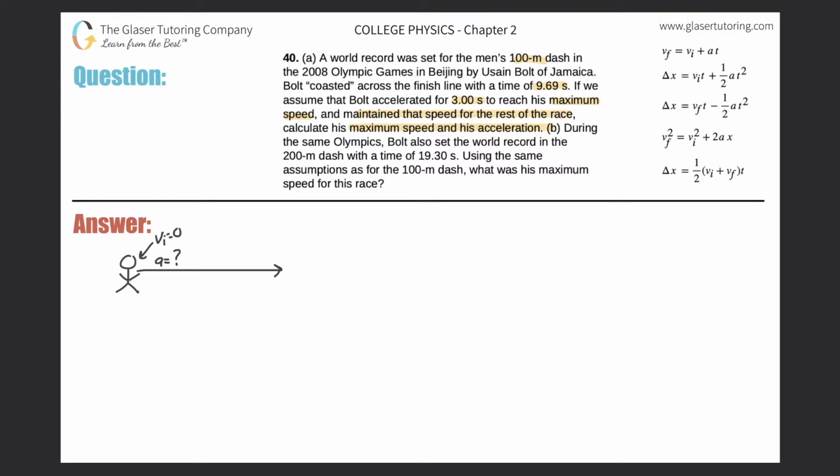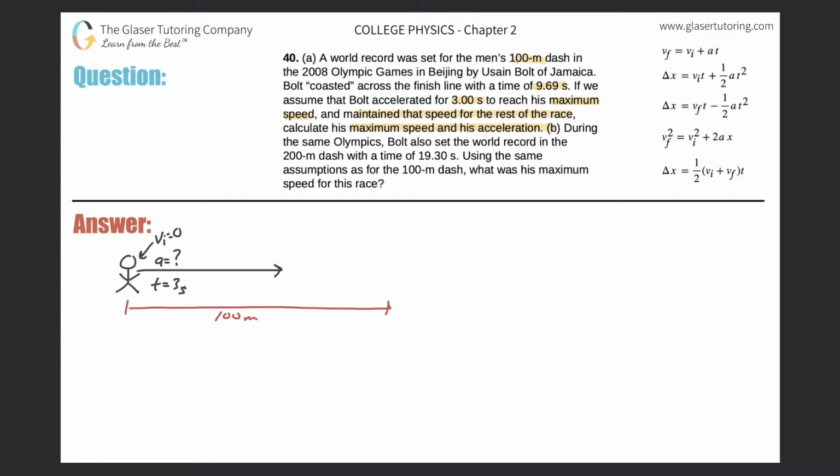Remember the whole race is about 100 meters long, so let's just say it's going to be something like that. So this will be the 100 meters. Okay. And what else does it tell us? It told us Bolt accelerated for 3 seconds. So we know the time here would be 3 seconds.